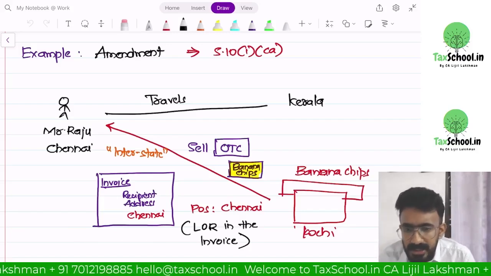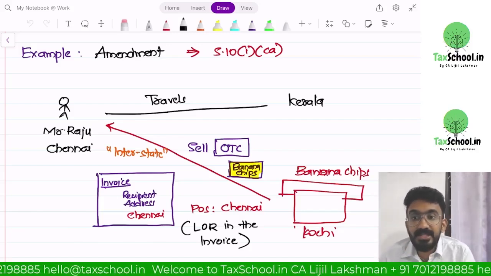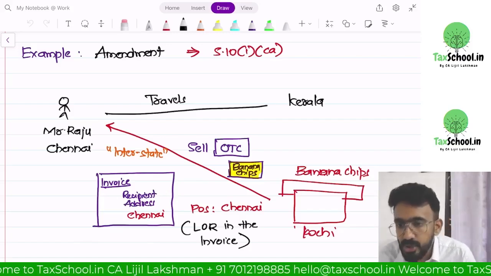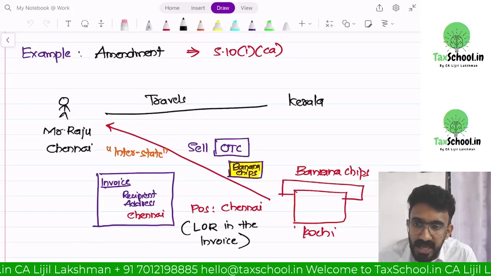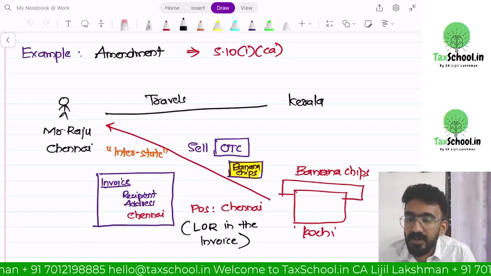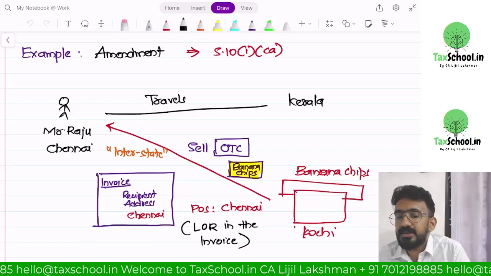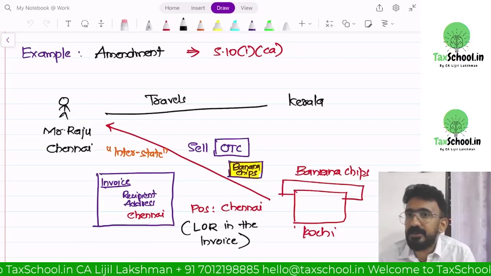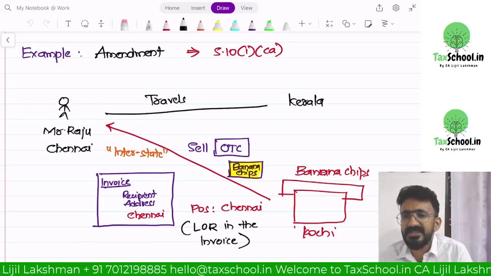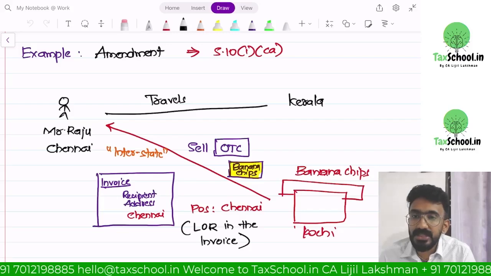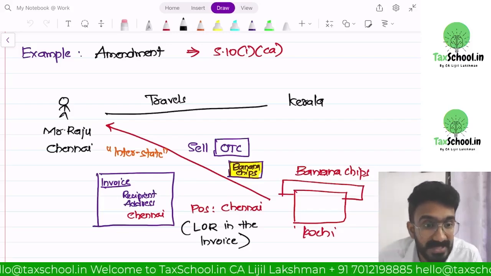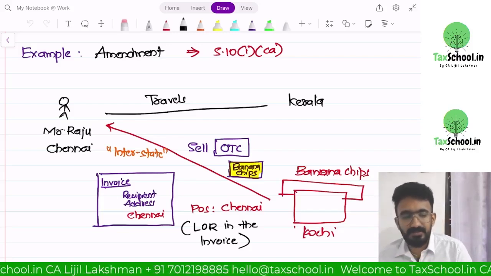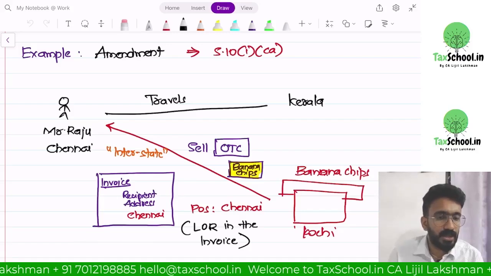Now, he bought banana chips and he's going to take these banana chips in the same packet to Tamil Nadu in Chennai, and he's going to consume in Chennai. So, the consumption of these goods happened in Chennai. However, the seller of these banana chips in Cochin airport will not know whether this guy is from Chennai or from Rajasthan or from Delhi. He's always going to have a CGST, SGST bill. Even though the consumption is in his hometown, his home state, the benefit of 50% of GST revenue will go to Kerala state. Are you understanding what I'm trying to communicate here?